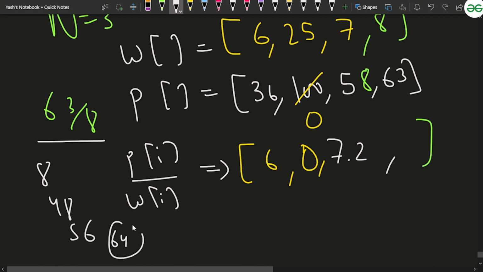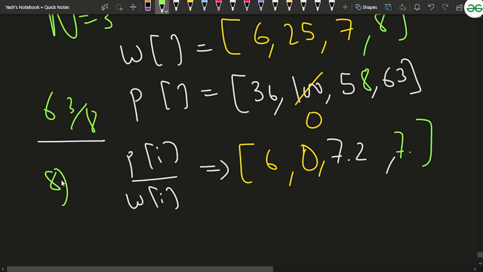So 8 8s are 64, but it is just lesser than this, though it is a greater value. It is 7 point something: if you divide, it will be 7, and 8 7s are 56, and then you will have the remainder. So it will be 7 point 8 or 9 kind of value.